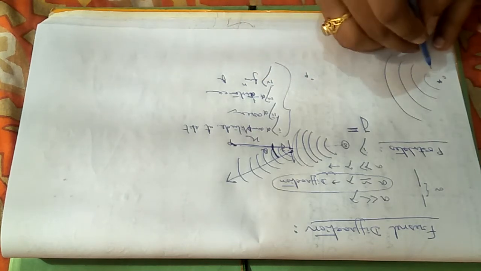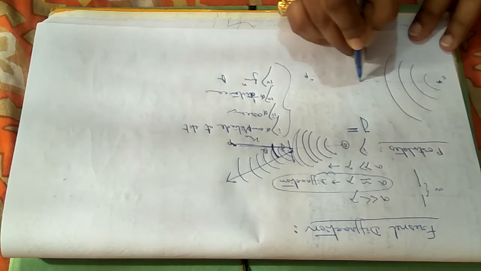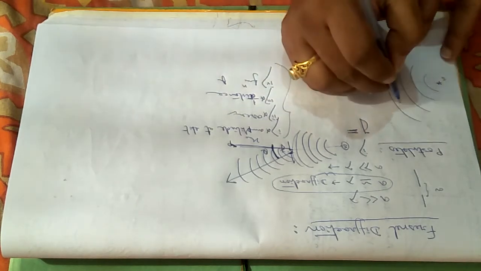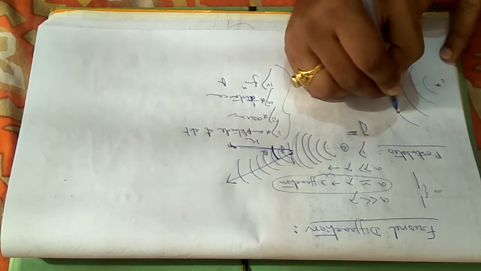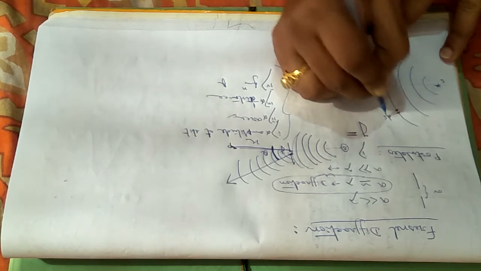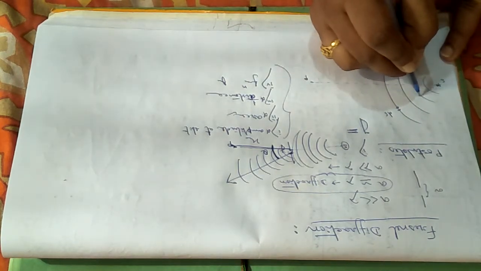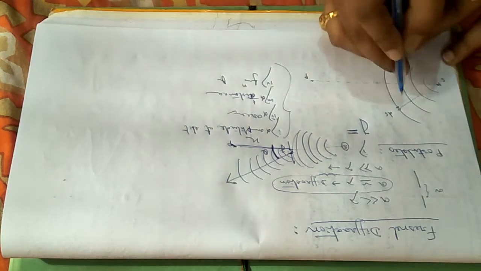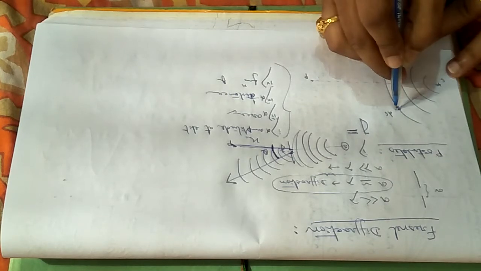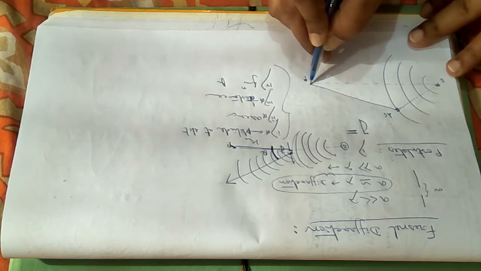What to do? First, I will connect these 2 points, and suppose I am having some aperture or obstacle here whose area is ds. I am connecting these 2, and this will produce the secondary wave fronts here, and the secondary wave fronts may reach the point P.